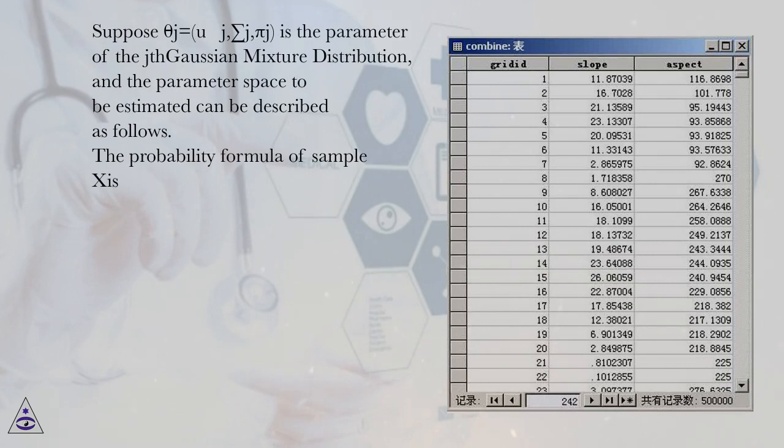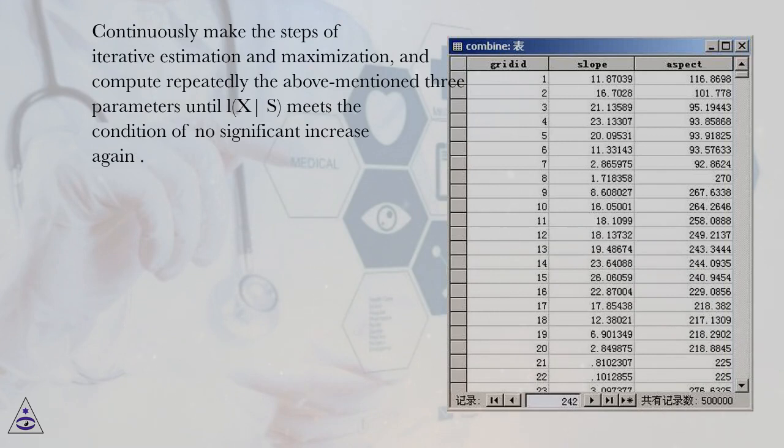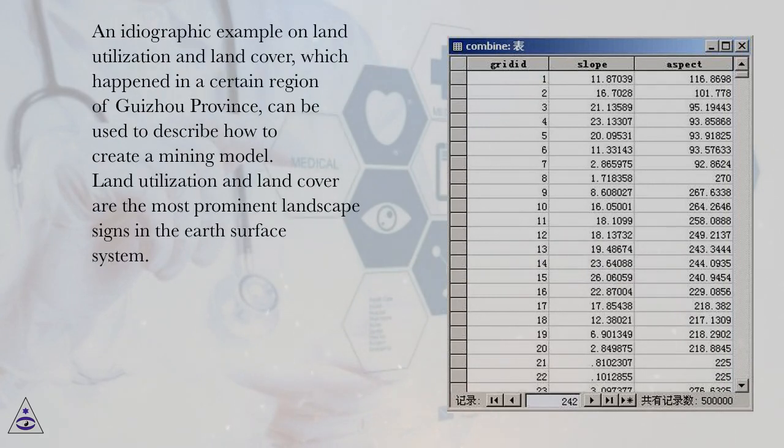Suppose theta j equals (mu j, sigma j, pi j), is the parameter of the jth Gaussian mixture distribution, and the parameter space to be estimated can be described as follows. The probability formula of sample size. Continuously make the steps of iterative estimation and maximization, and compute repeatedly the above-mentioned 3 parameters until L(x|theta) meets the condition of no significant increase again. An ideographic example on land utilization and land cover, which happened in a certain region of Guizhou province, can be used to describe how to create a mining model.